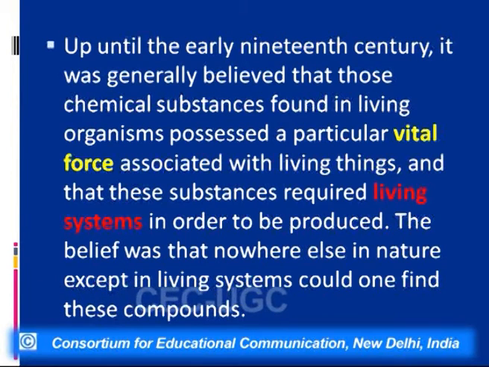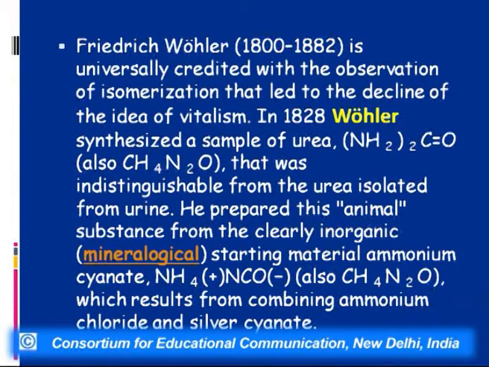But later on, when Wohler was heating ammonium cyanate, he ended up with a new compound which was urea. And this compound surprisingly had the same elemental composition as ammonium cyanate, but its properties were entirely different. Its properties resembled those of urea which we isolate from human urine. So how is it that the two compounds which were having the same molecular formula had different properties? Maybe it was due to difference in their structures.